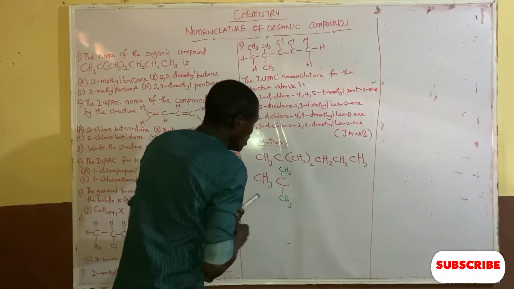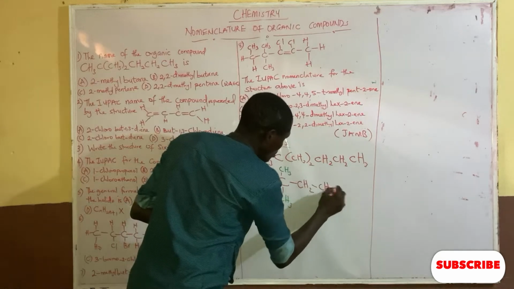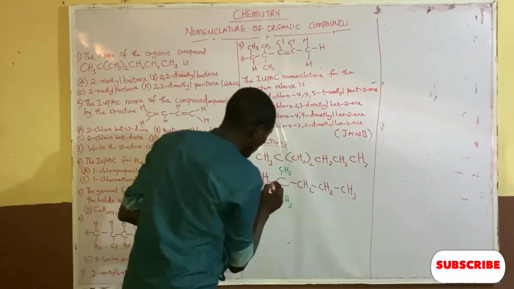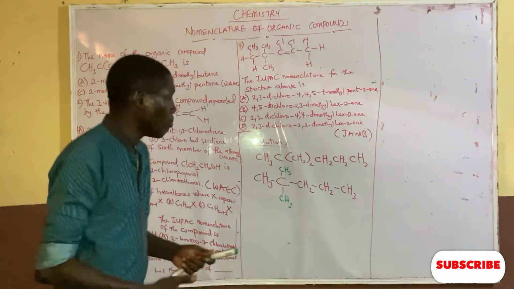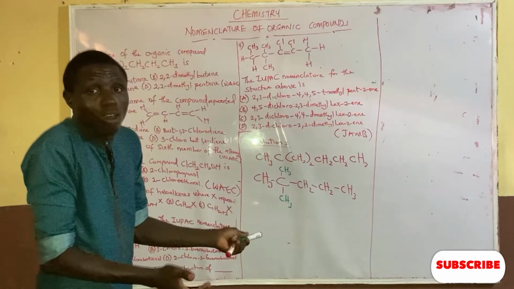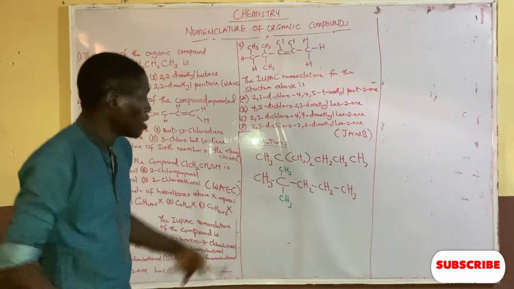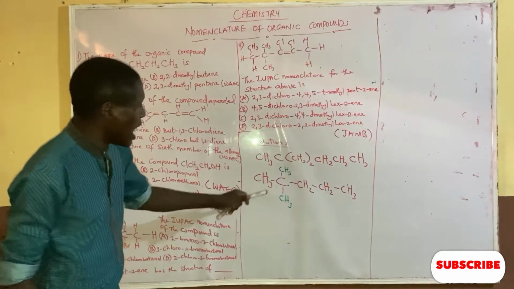CH3, then it has another one, CH2, CH what? Don't forget there's a bond also here. So this is the Kekulé form of writing any organic compound in branch form. So now, with this, I can easily name it.